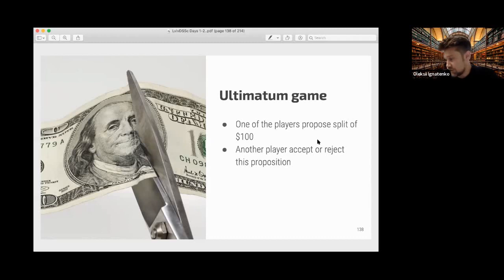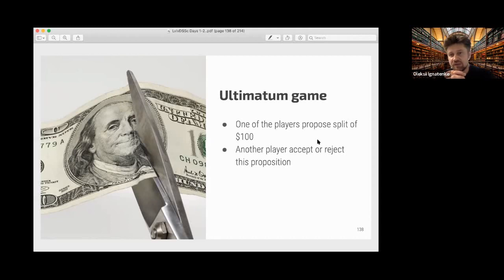Then the move goes to the other player, who can either accept or reject this proposition. If he rejects, then nobody gets anything. If he accepts, then he gets what the first player proposed.